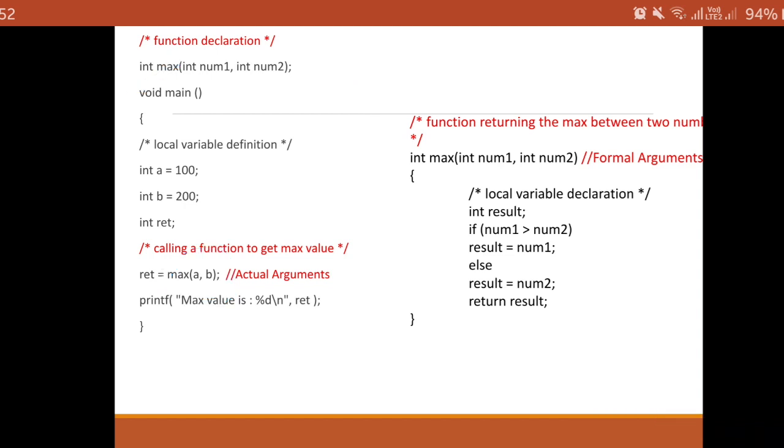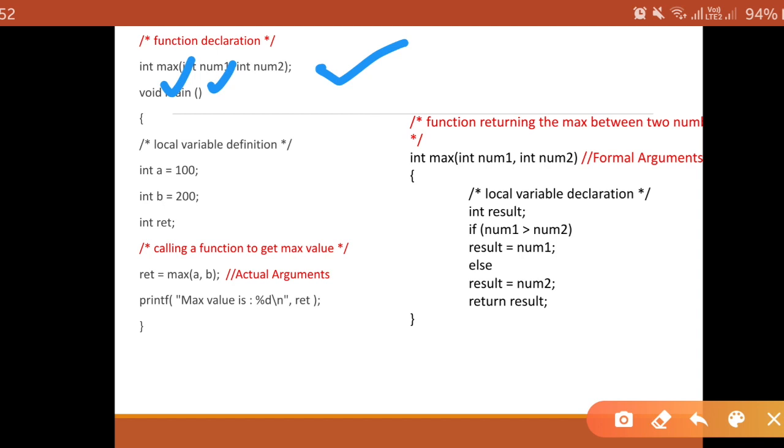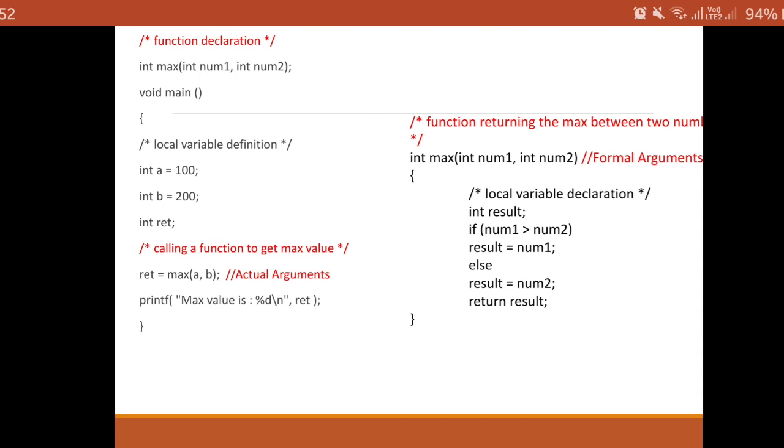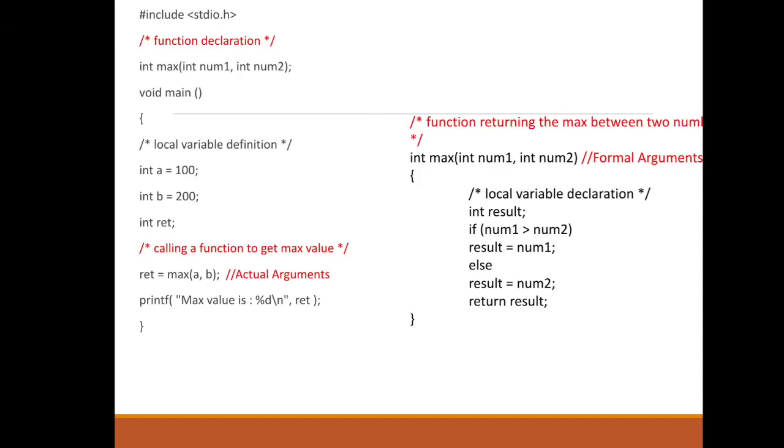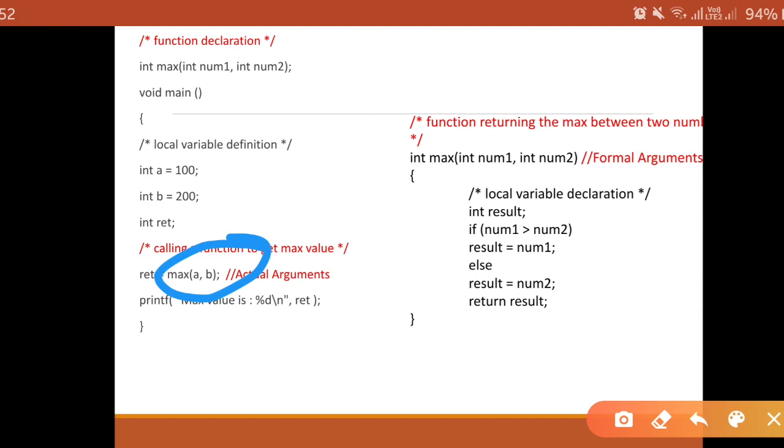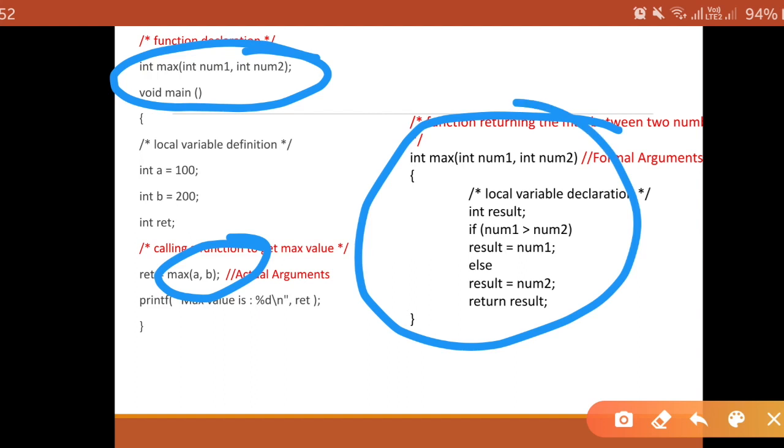What is the function name? Main. How many arguments are there? Two of type integer. So you can write integer num1 comma integer num2. It's up to you. And a semicolon. This is the actual argument. This is known as the formal argument. Now this is function calling, this is function declaration, this is function definition. Actual argument, and this is known as formal argument.